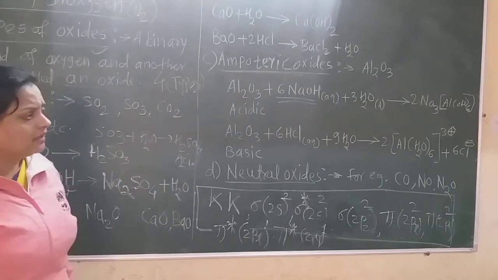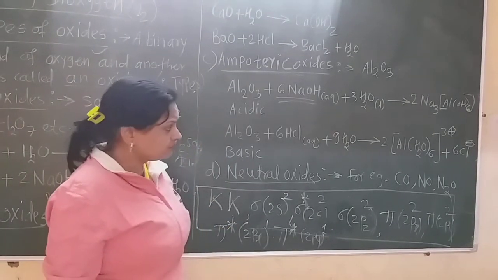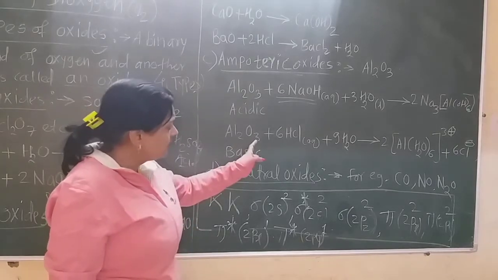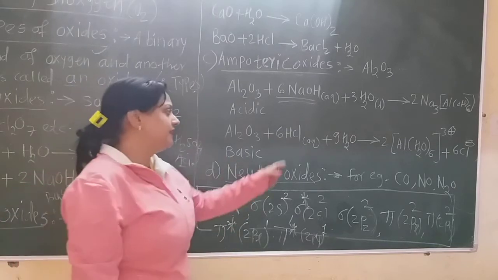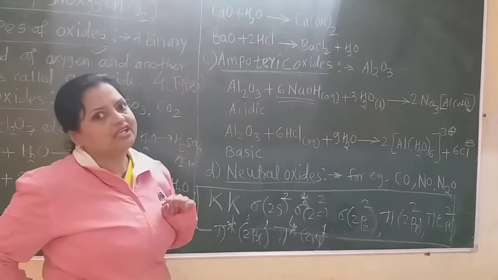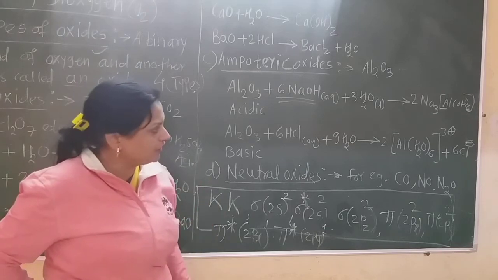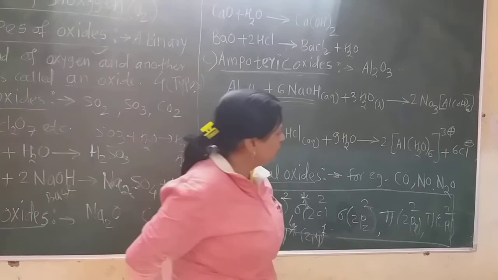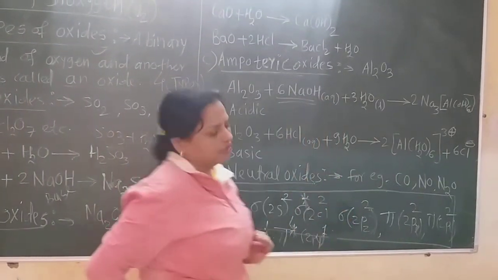Only balance that, and here it requires 9 water molecules. Now the 9 water molecules are balanced in this way. See here, we can count how many hydrogen and oxygen there are totally. Here are the 9 water molecules. Now 6 hydrogen and 3 oxygen means 3 water. 9 plus 3, 12 water molecules. Now see here, 6 multiplied by 2, 12 water molecules. Aluminum is 2, here is the 2, so the aluminum is also balanced.